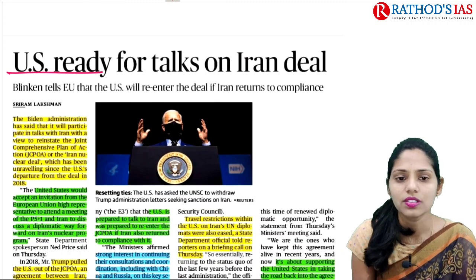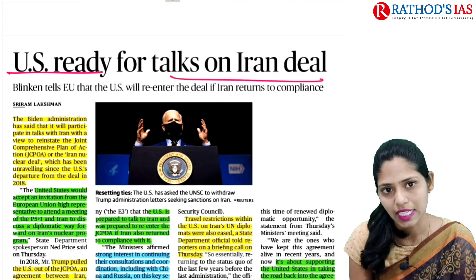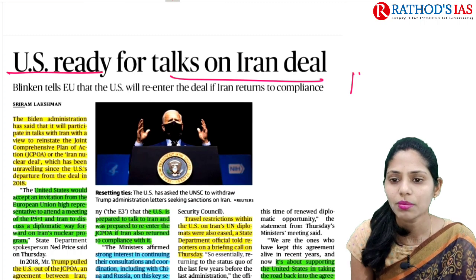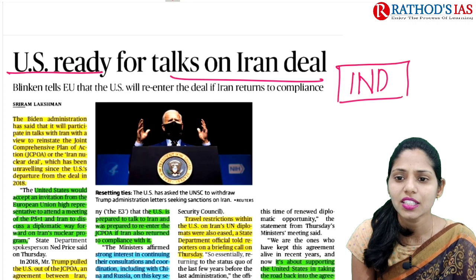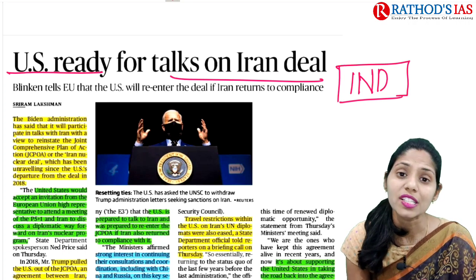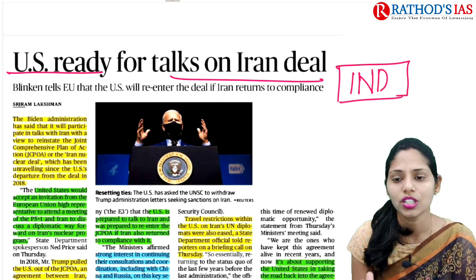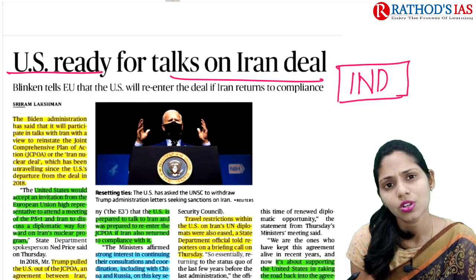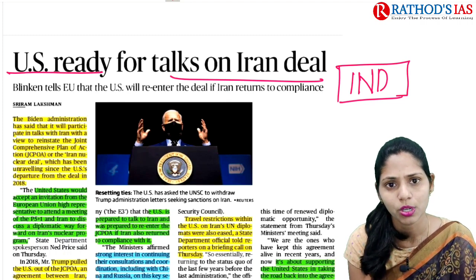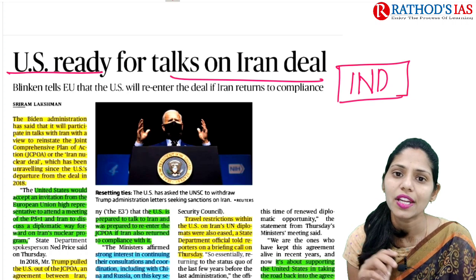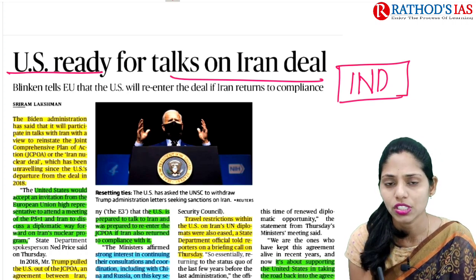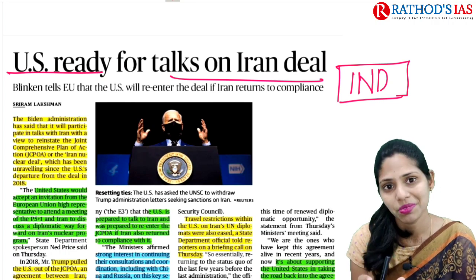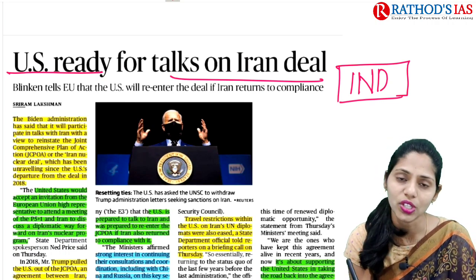The title says US ready for talks on Iran's deal. This article is mainly talking about Iran's nuclear deal. We have discussed this Iran's nuclear deal a number of times, so once again, let us have a brief discussion on this topic. It is also helpful for revision for you people. This Iran's nuclear deal is very important regarding GS paper 2 under international relations, and you can expect some prelims based questions regarding it.